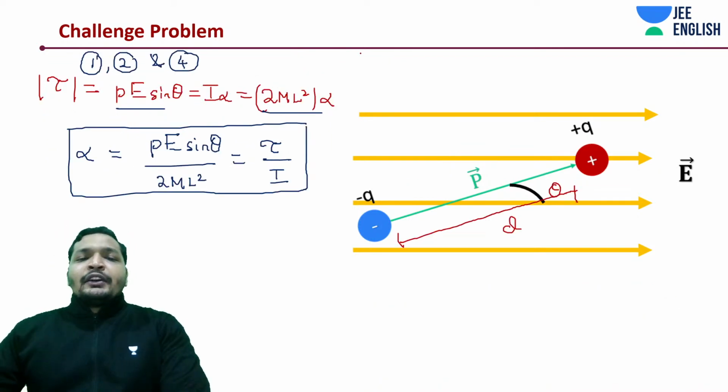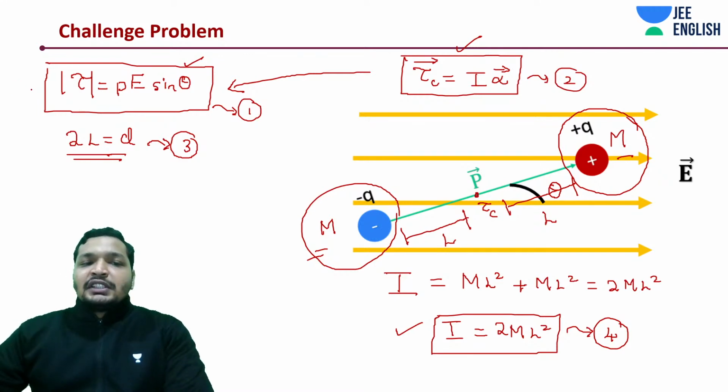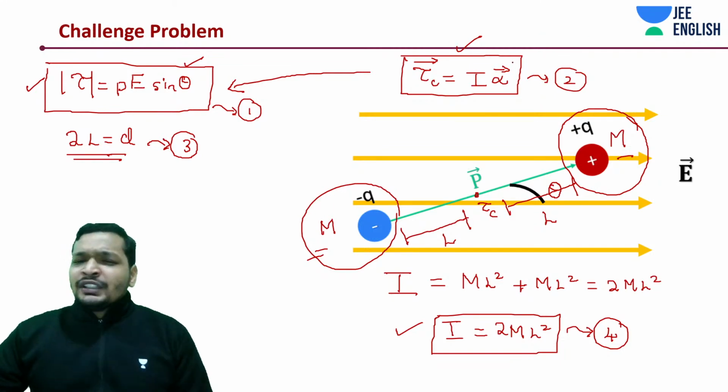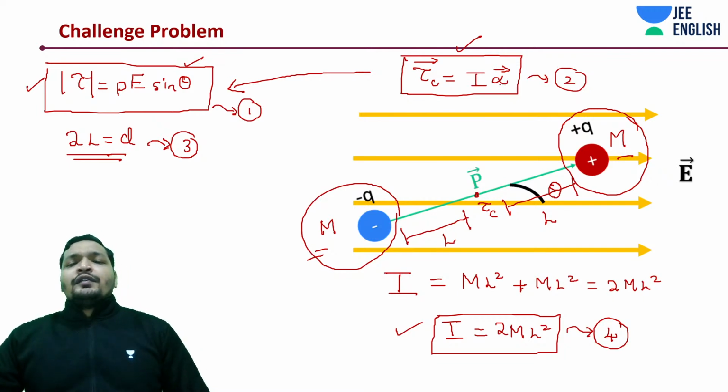Okay, let me get into this question and quickly explain what we did. We wrote down the torque, which is P cross E, which is nothing but PE sine theta, and then you have tau, which is also I into alpha. These two equations are rotational, analogous to F is equal to ma, where instead of m you use I, and instead of a you use alpha. If you're not aware of these rotational motion equations, how do you calculate I?